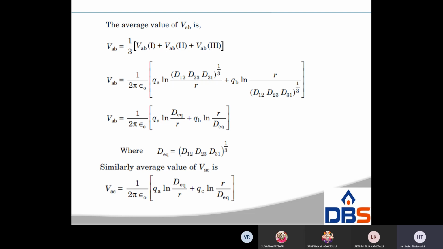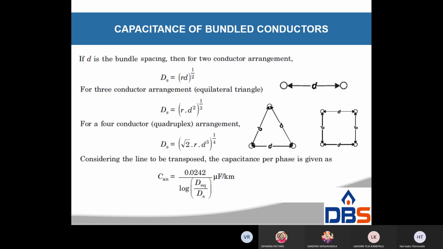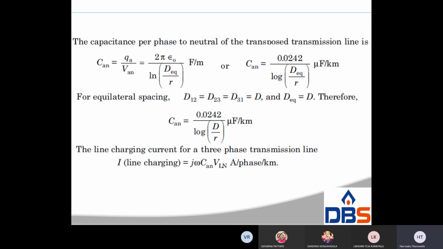Since log A minus log B is log A by B, this is QA by 6 pi epsilon naught log D1 D2 D3 by r cube, which is QA by 2 pi epsilon naught into 1 by 3 log D1 D2 D3 by r cube. That is, VA is equal to QA by 2 pi epsilon naught log cube root of D1 D2 D3 by r.